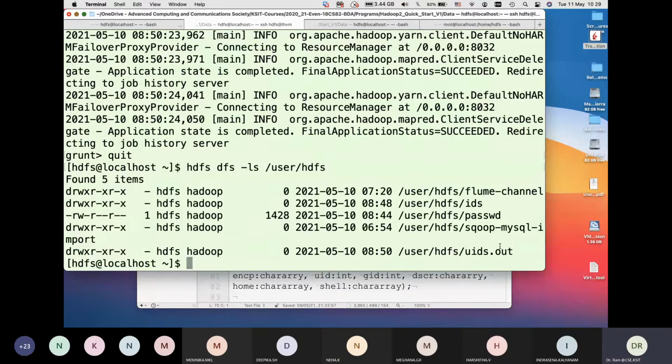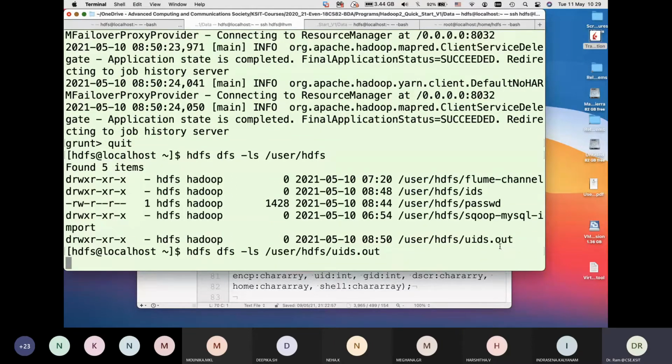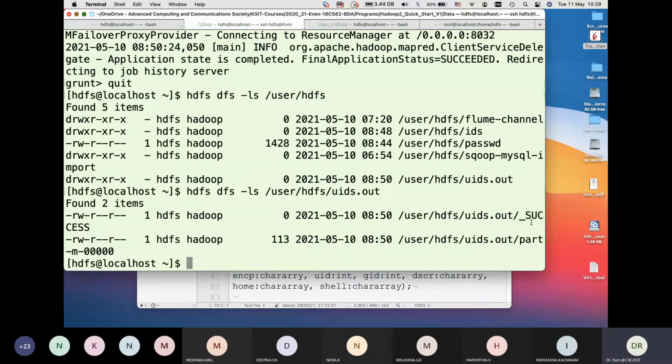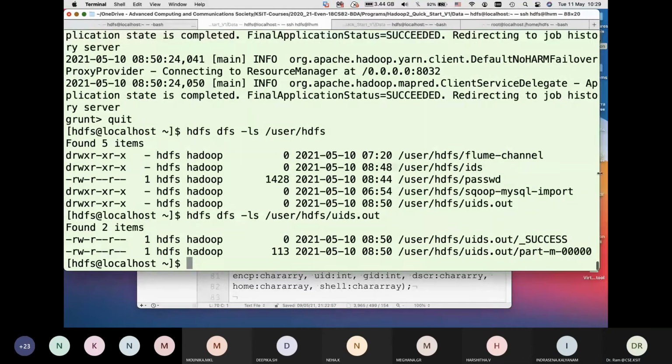We have UIDs.out. And we see again an empty file called success, and then the actual file, which contains all the UIDs. So if I were to cat it, I'll get all the UIDs here.